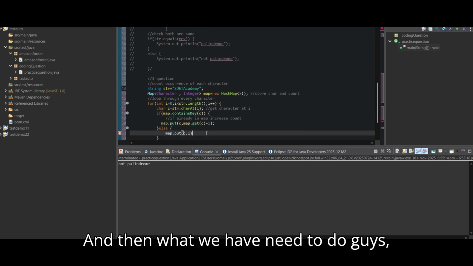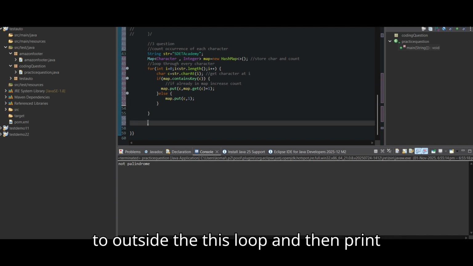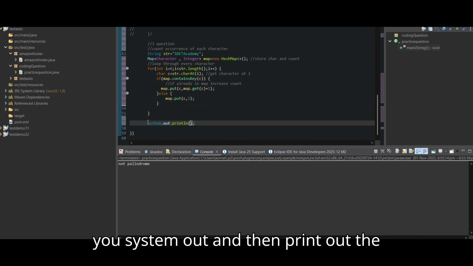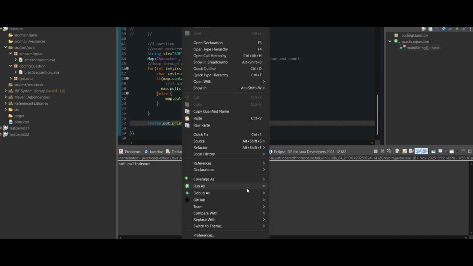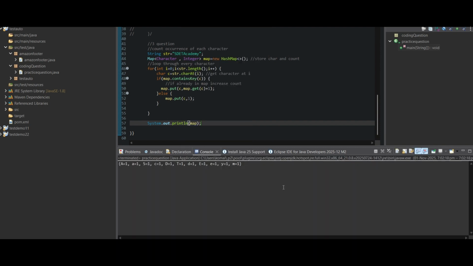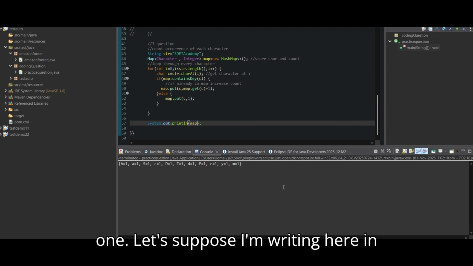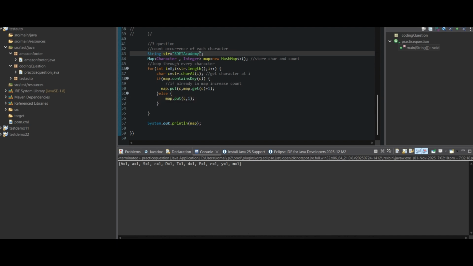Then you know what we need to do: outside this loop, print out the map. Already we have told you, System dot out and print the map. See, you can see a1, s1, c1, d1, t1, all the characters are 1. Let's suppose I write it in a different way.